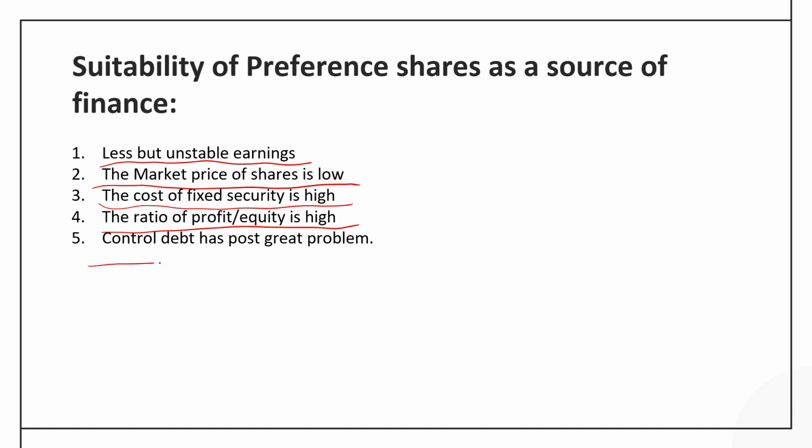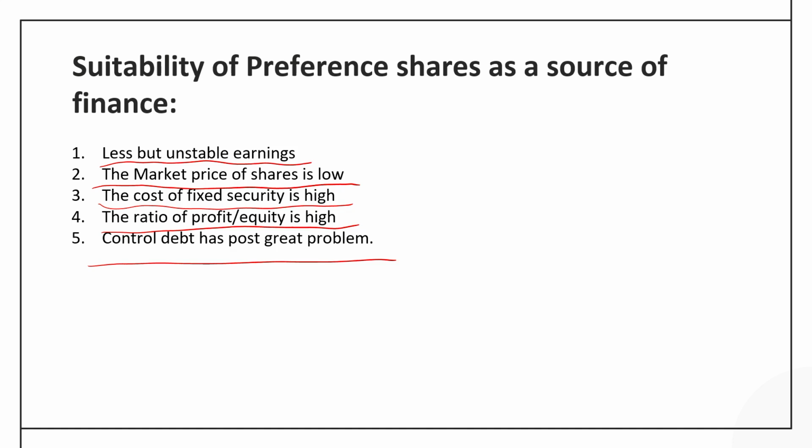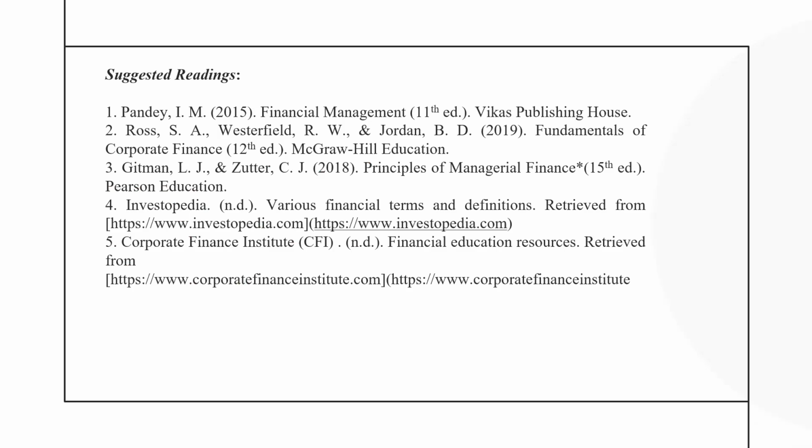And when the company is already facing a great amount of interference from the management, then equity shareholders could be avoided and their interference could be lessened just by issuing the preference shares. So these are the conditions where preference share seems to be a more suitable option for the company. But yes, since it is a hybrid security, we must give due consideration to its pros and cons, and then finally take the decision whether to go for it or not.